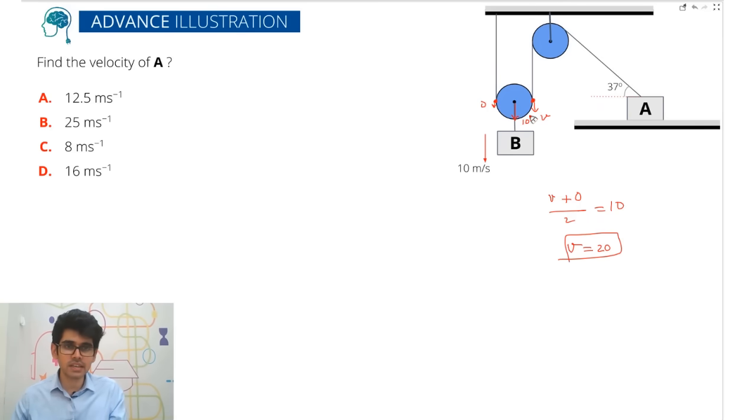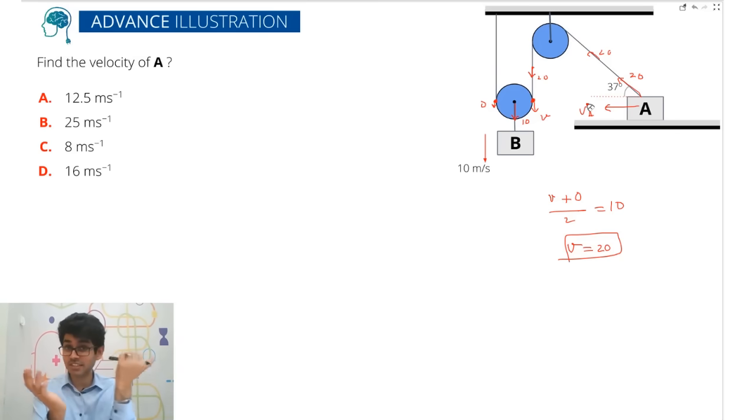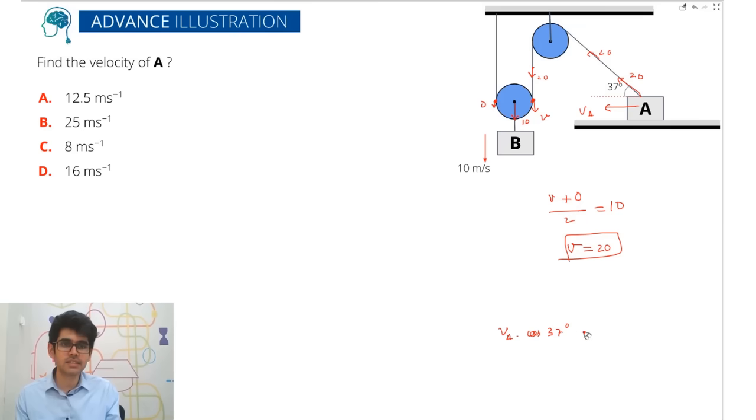So this v, 20, is its velocity, understand? So this is this velocity. So this is 20. So this will also be 20, and this will also be 20. So this is the vector way. So if this mass's velocity is VA, and we can visualize, okay, visualization is needed. A we know, the vector will be here because A is moving here. This is just one of the components of VA. So you can easily solve it like this: VA cos 37 degrees is equals to 20.